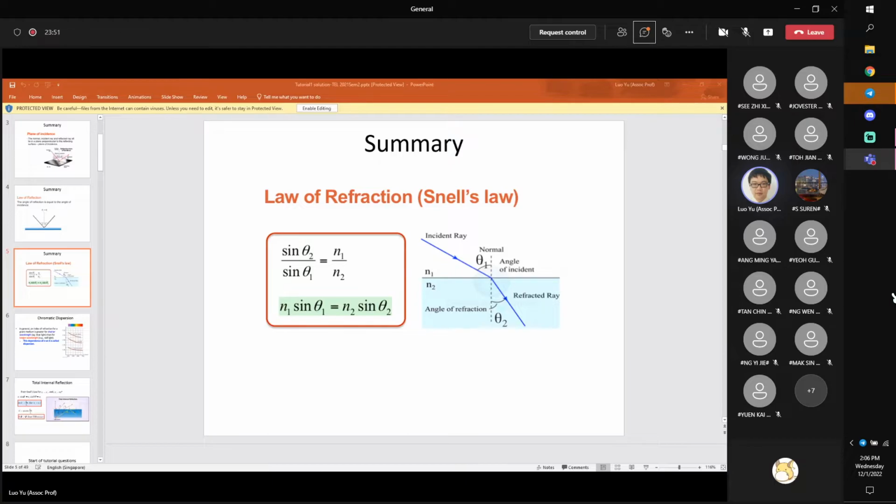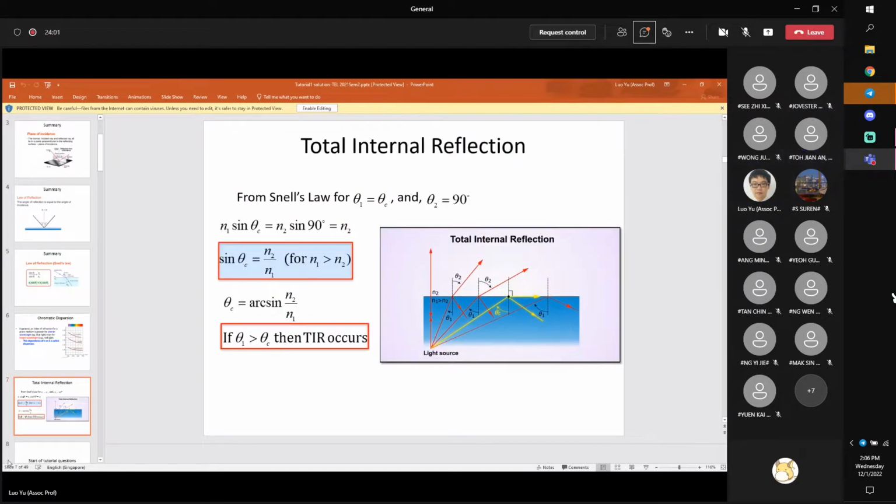Sorry? The beam froze again. Frozen again, yeah. Really? We are still on law of refraction. I think maybe it's because of the presenter mode.